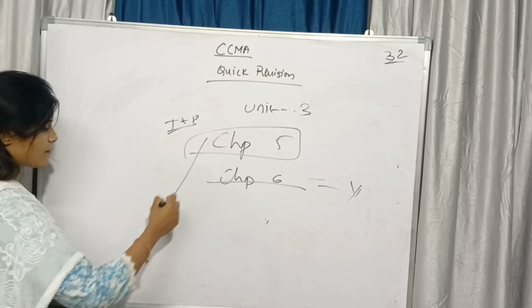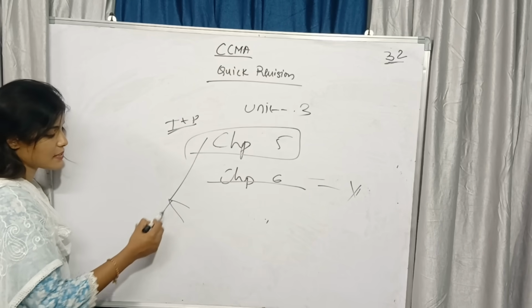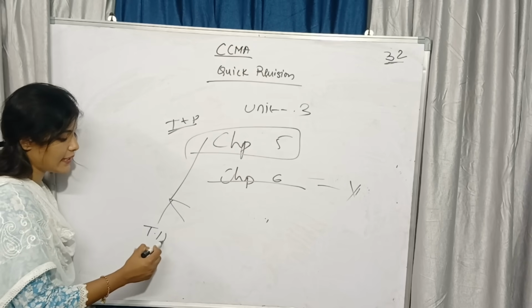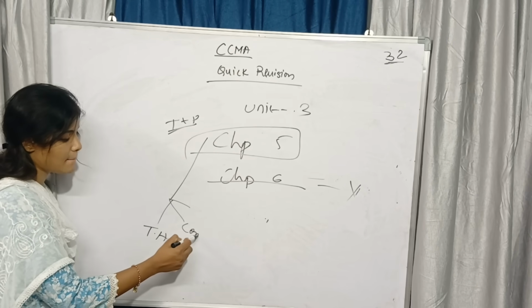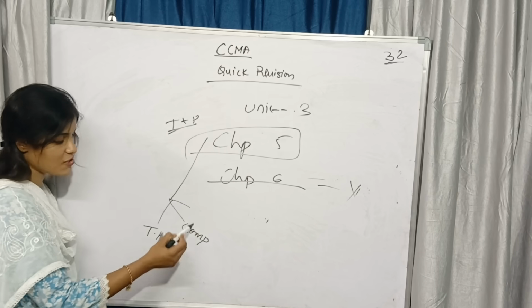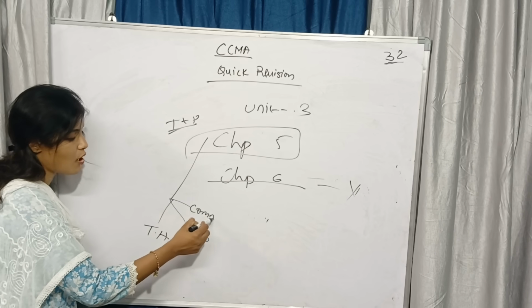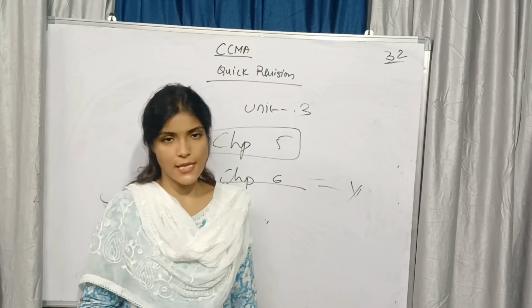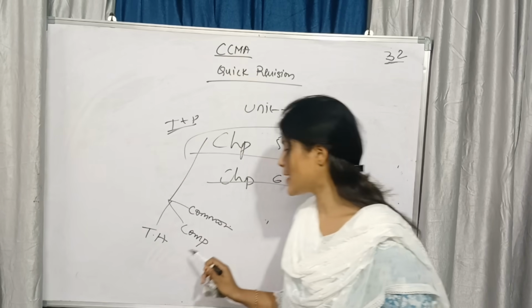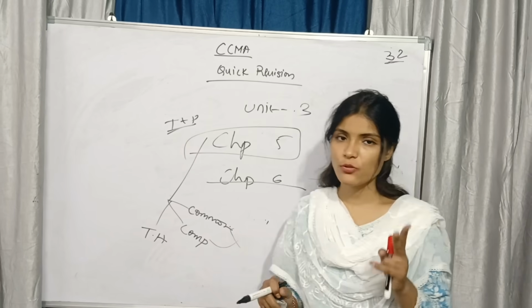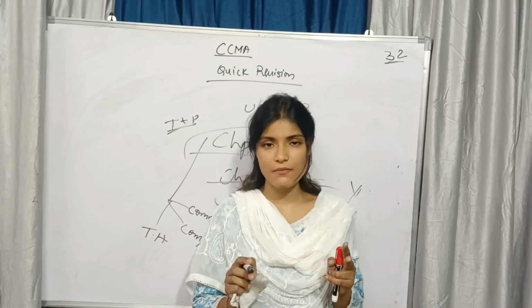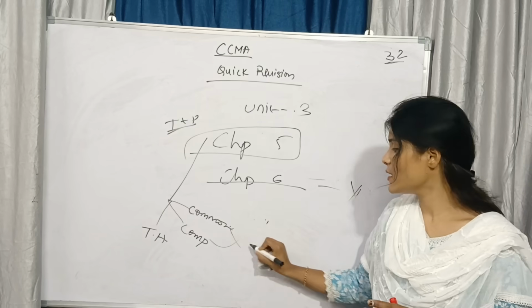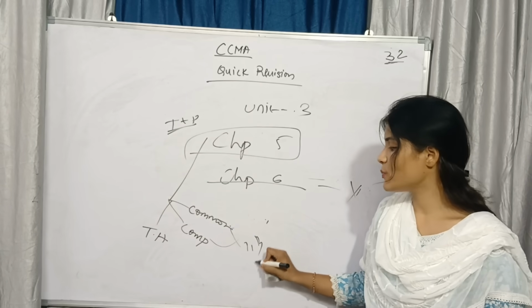In this chapter 5, you are learning 3 topics as a problematic. One is trend analysis. Second one is comparative P&L account and balance sheet. Third one is common size statement. Comparative statement, common size statement. In comparative statement and common size statement, you are having 2 pro formas. One is income statement, that is P&L account pro forma. Second one is balance sheet pro forma.